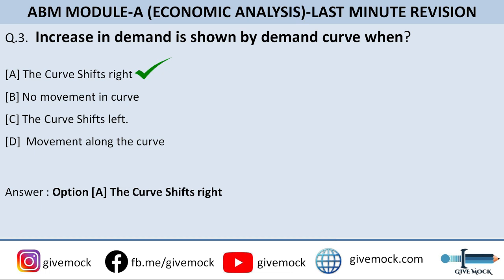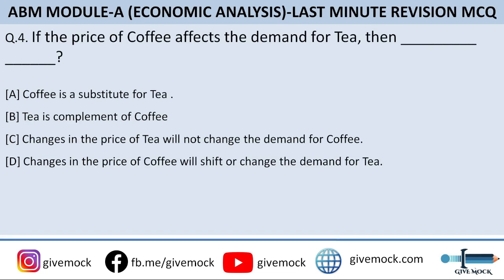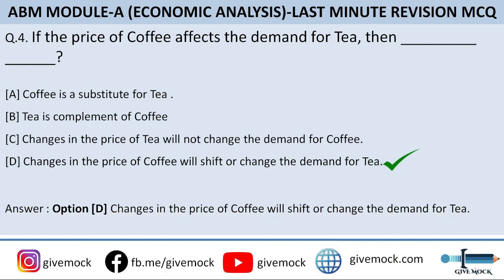All right, so let's move on to question number 4. If the price of coffee affects the demand for tea, then what will be the consequences? Here are the 4 options. Option A is coffee is substitute for tea. Option B is tea is complement of coffee. Option C is changes in the price of tea will not change the demand for coffee. And option D is changes in the price of coffee will shift or change the demand for tea. So guys, the correct answer to this question is option D, that is changes in the price of coffee will shift or change the demand for tea.